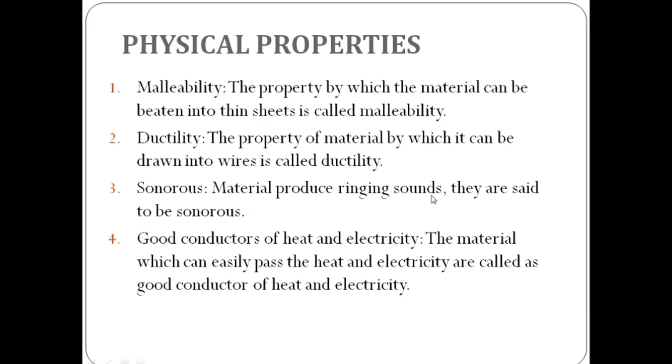Materials that produce ringing sounds are said to be sonorous. And the last was good conductors of heat and electricity. Materials that can easily pass heat and electricity are called good conductors of heat and electricity.